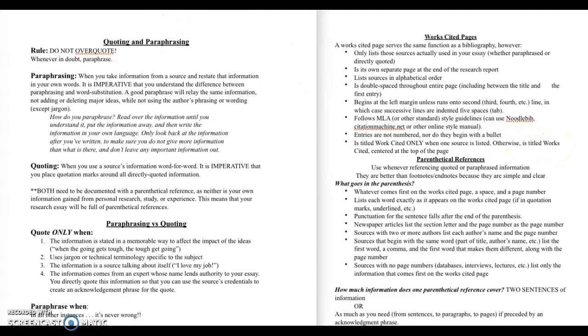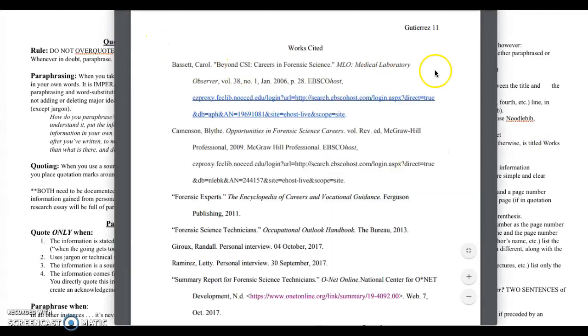So let's see an example of a works cited page. Here we have one of the model essays that's in the notes packet. It's Kimberly Gutierrez's essay, The Devil is in the Details. And here we have our works cited page, and we're just going to check it for all of the qualities that we were just looking at on that page about works cited pages. So she has her last name and page number in the top right-hand corner because it does continue on from the rest of the report. All of the other information is on pages 1 through 10, and here she has started her works cited page as its own page. It's a separate page at the end of the report.